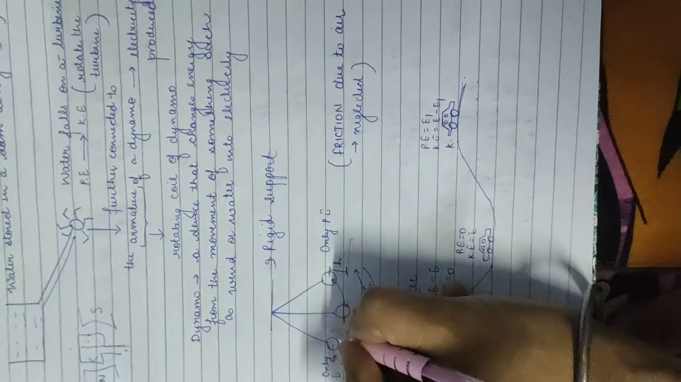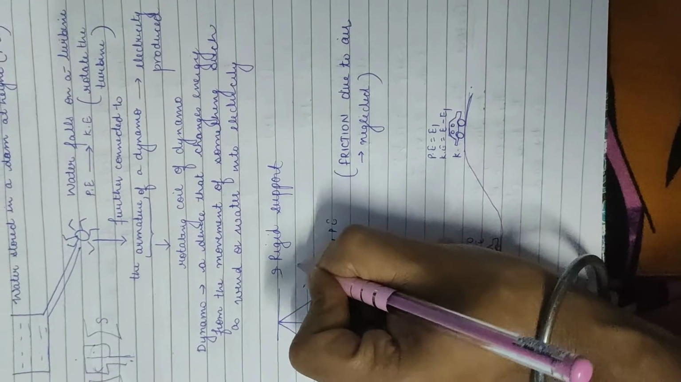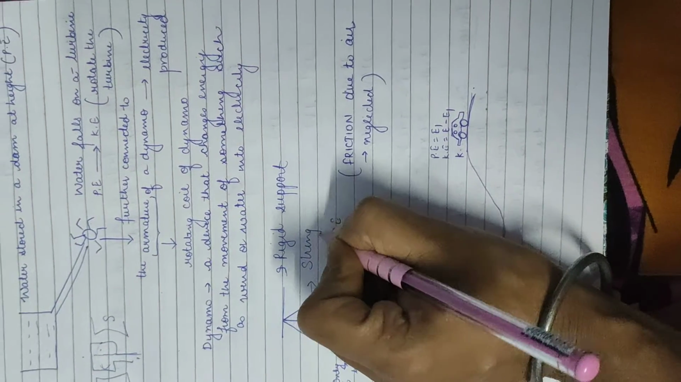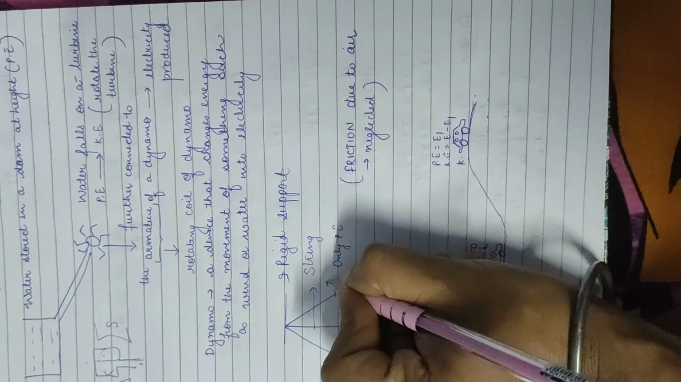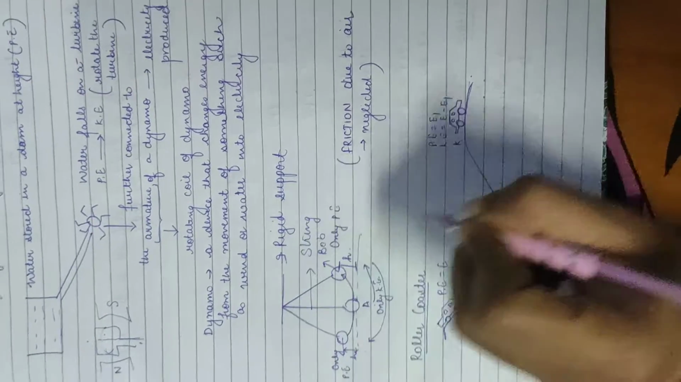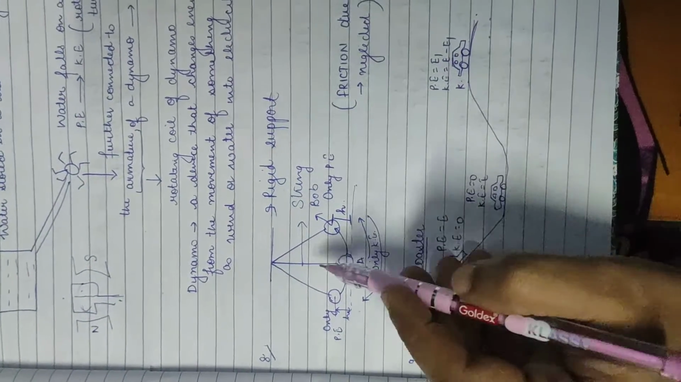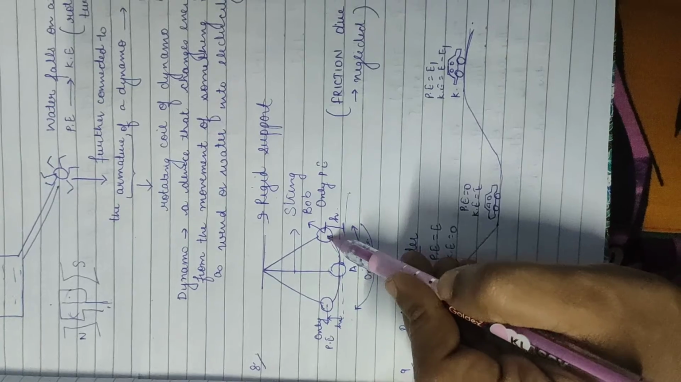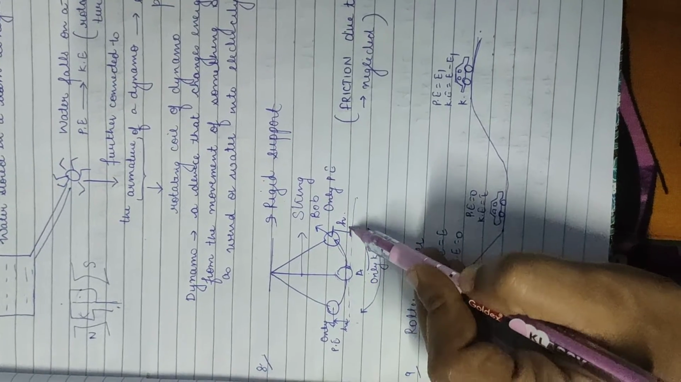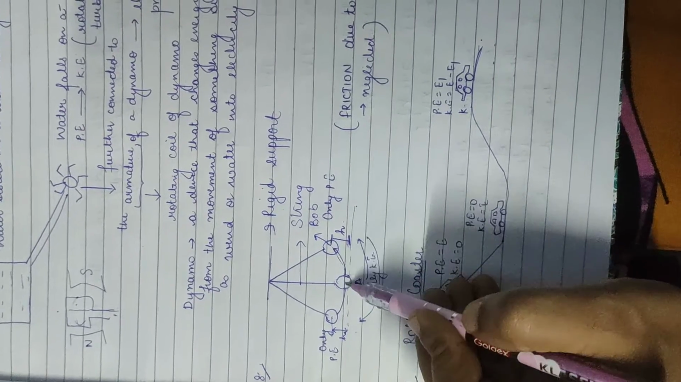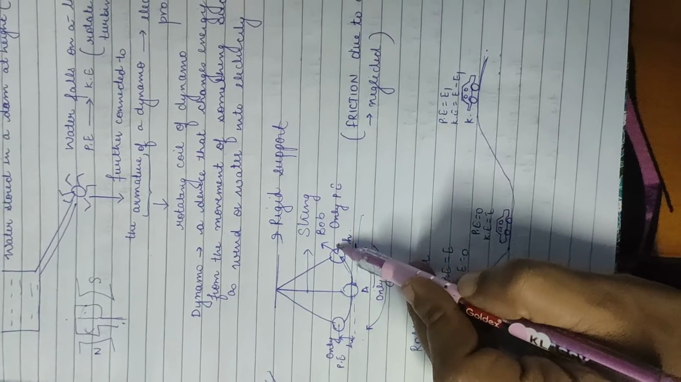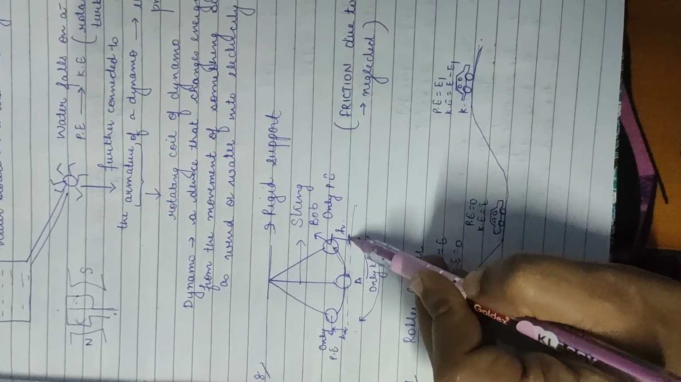Rigid support, string and bob. Now see this diagram carefully. When this pendulum is moving at this point, it is not the same as the point of the mean position. At this point it is at some height h.